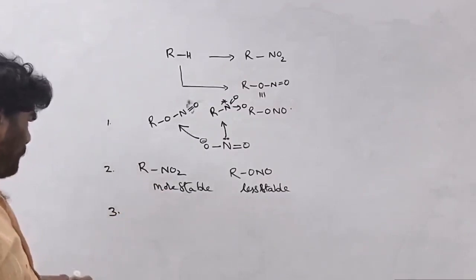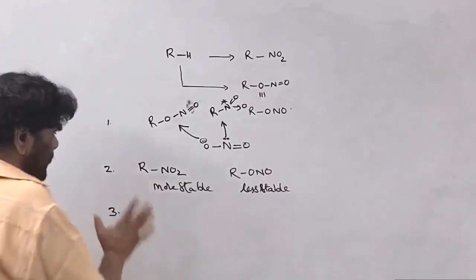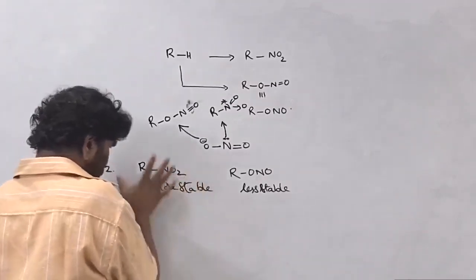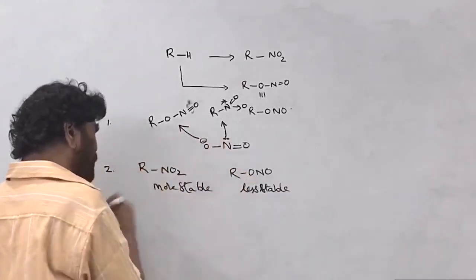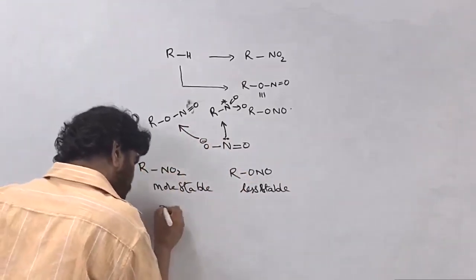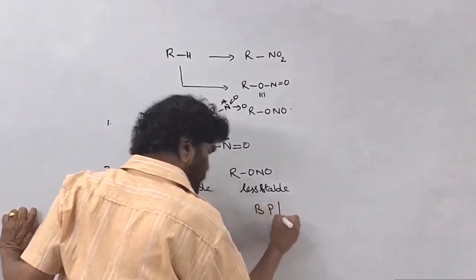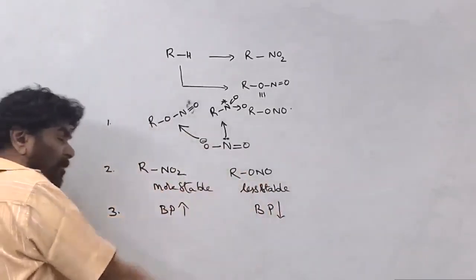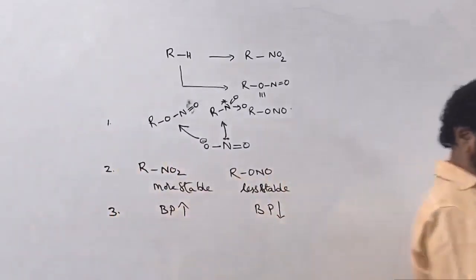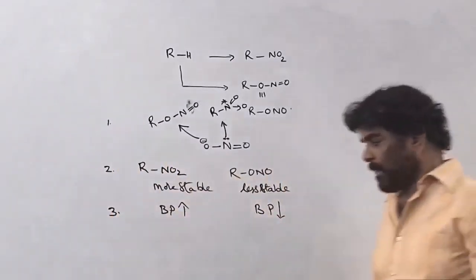Next, let us consider the properties of the boiling points. Alkyl nitrites have relatively lower boiling points compared to the nitroalkanes.